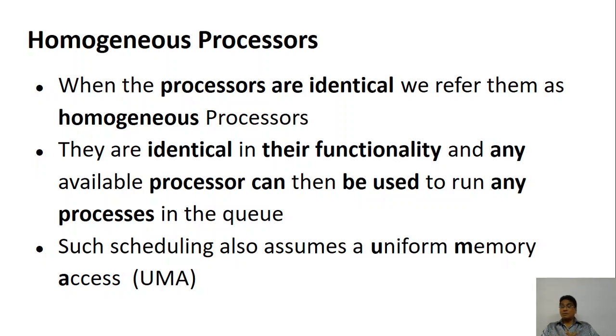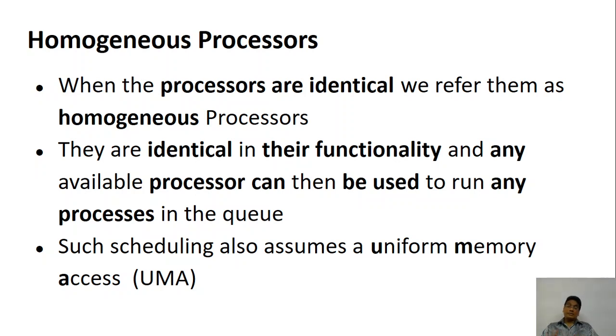All the processors may be of the same type, so that is a good thing, or all the processors may be different types. Just to give you an example, you may have an Intel i7 processor, you may have a Celeron processor, you may have a RISC-based ARM processor. ARM and Intel are altogether different. One is a CISC processor, the other one is a RISC processor. The instruction set in one microprocessor is different from the other microprocessor.